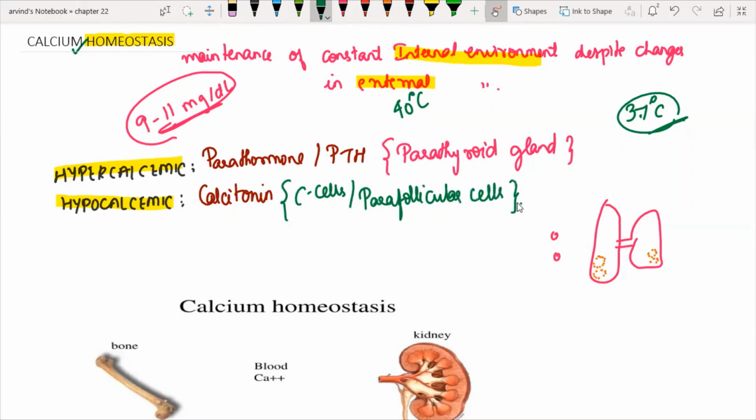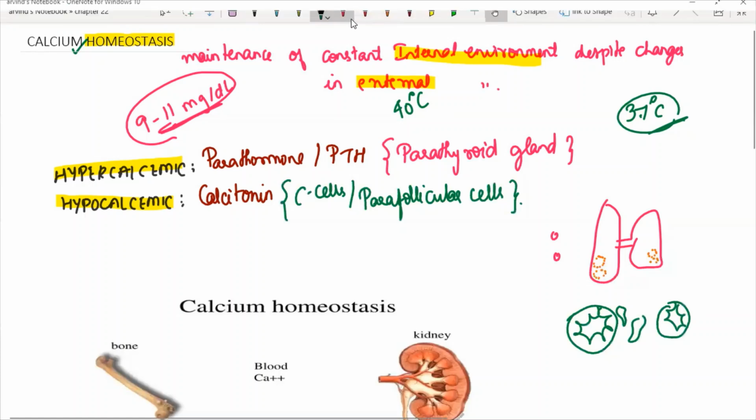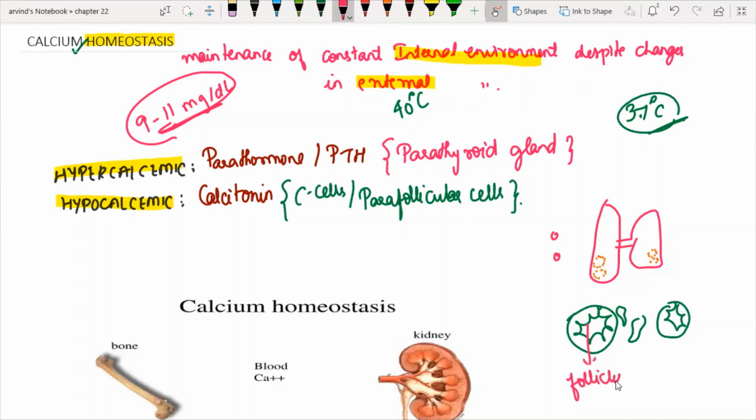In the thyroid gland structure, I just showed you something called follicles, right? Adjacent to these, somewhere in the middle between two follicles, there are some cells called C cells. So these are the follicles, where you have your thyroid hormones, T3 and T4. In between them we have the C cells, or parafollicular cells, that secrete calcitonin, the hypocalcemic hormone.